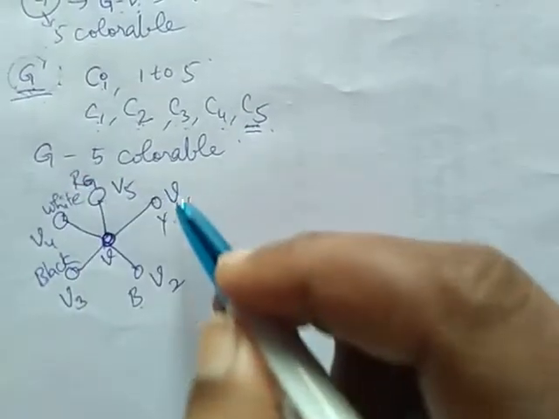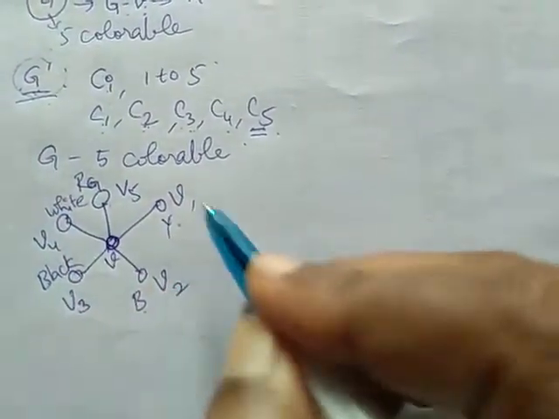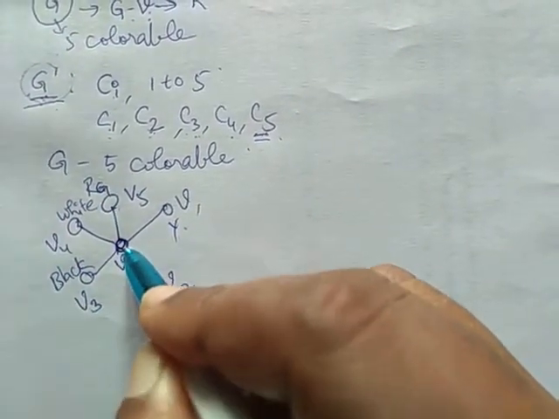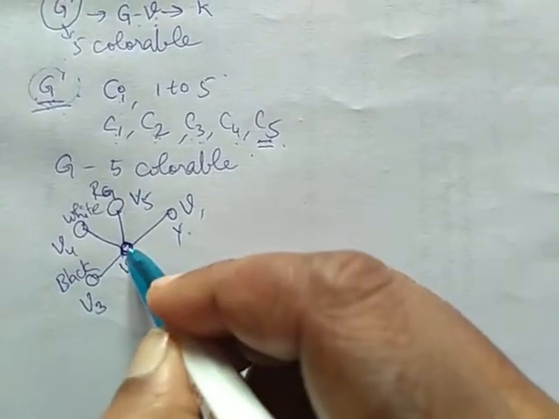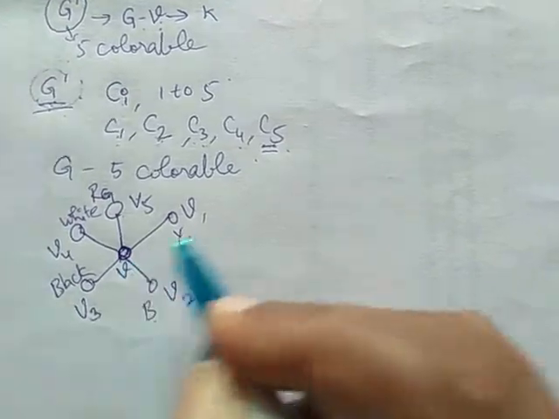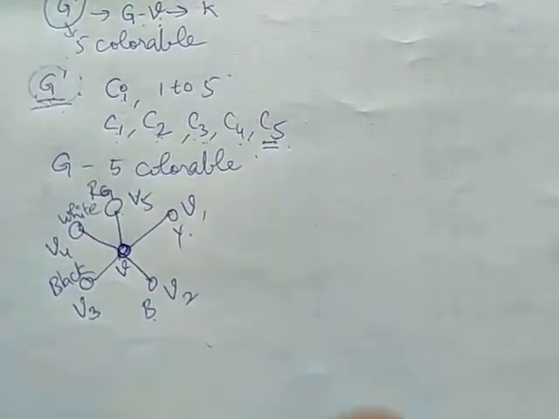If we already use all 5 colors here, in this case, we cannot color this vertex with any of these colors. It would need a 6th color. In this case, we will show this is 5-colorable.